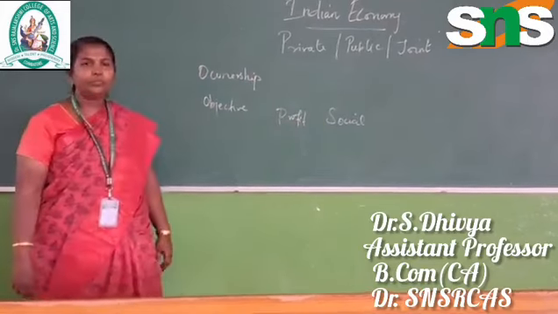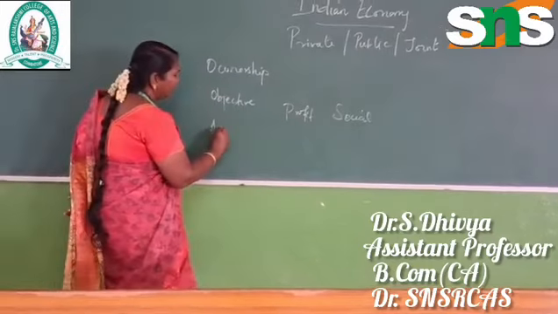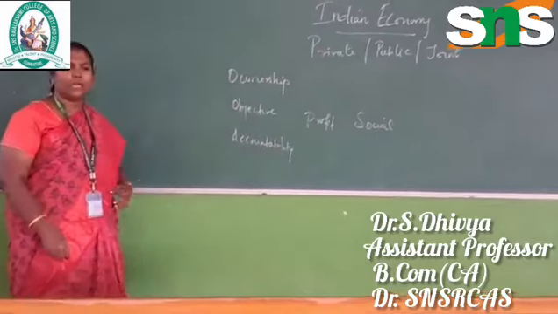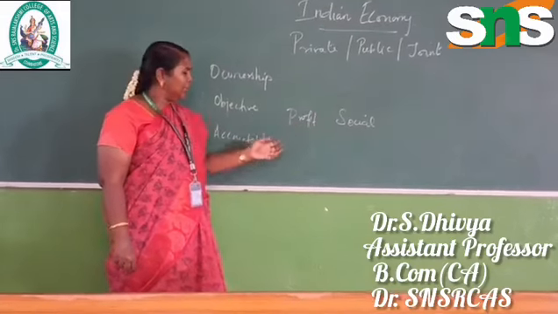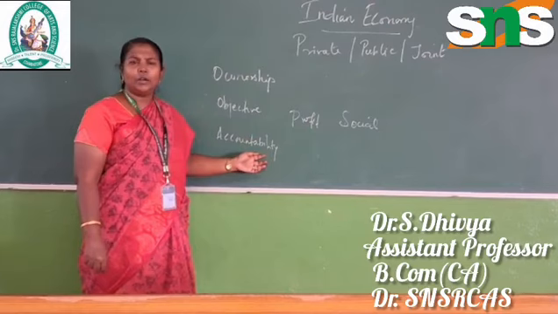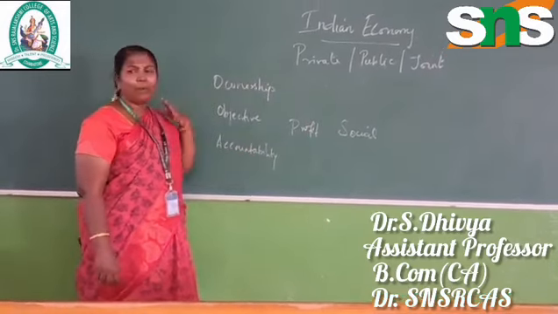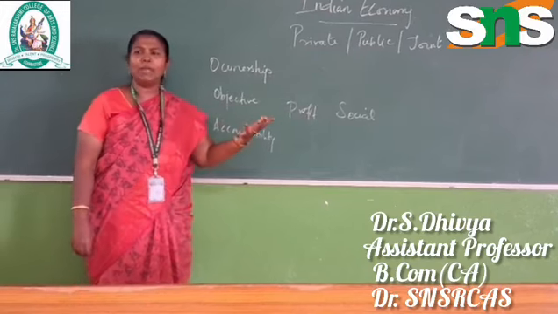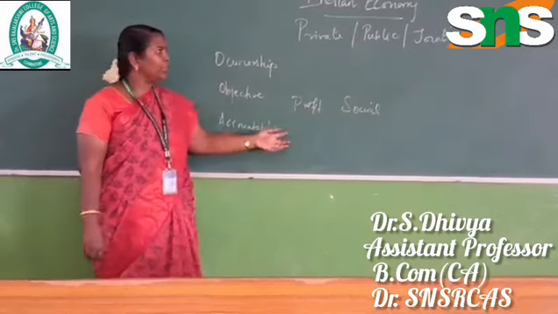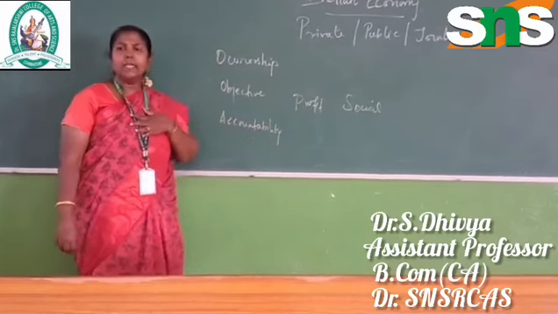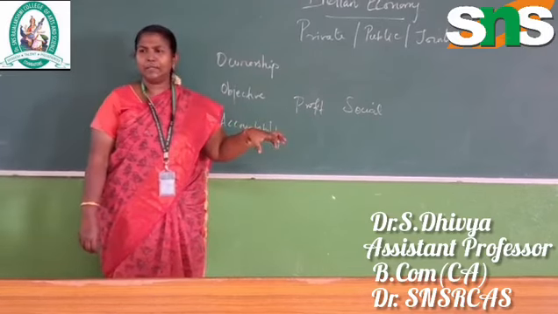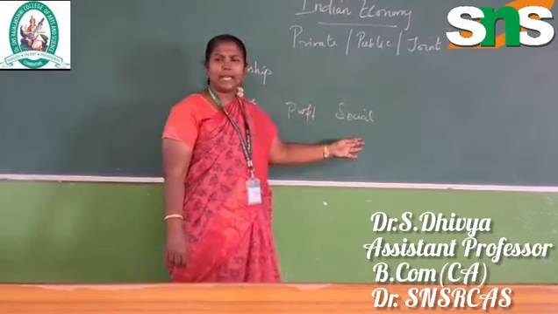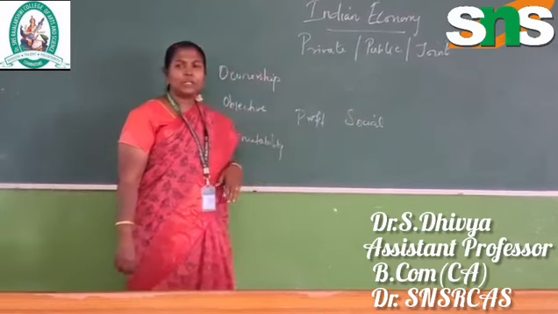And then when we talk about accountability, for the private concern accountability is self-ownership. Whoever contributes the amount and runs the business is liable. For the public sector, we all know the government has contributed, with a larger percentage of tax, so the government is liable for the public sector. When we talk about the joint sector, both are included.